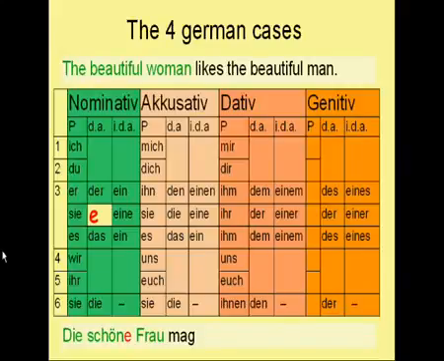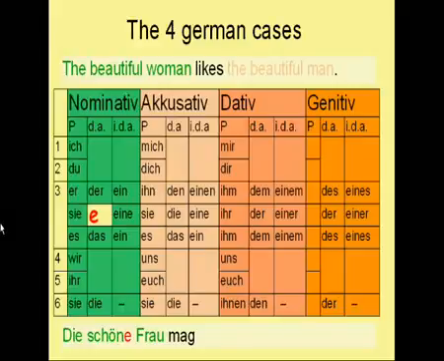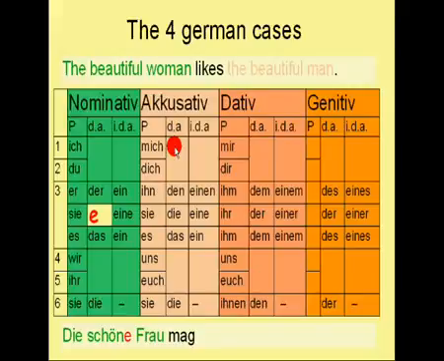Let's translate the rest. The beautiful man is now the direct object of the sentence, which means he is now in the accusative case. So do you know the masculine definite article in the accusative case? It is den. So the sentence continues with the definite article den and ends with Mann.